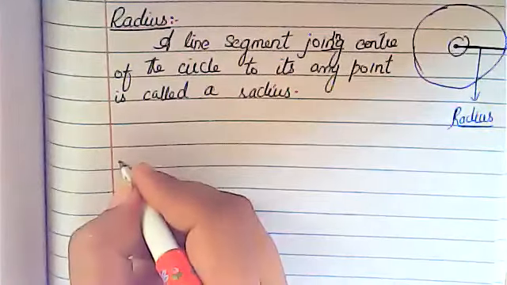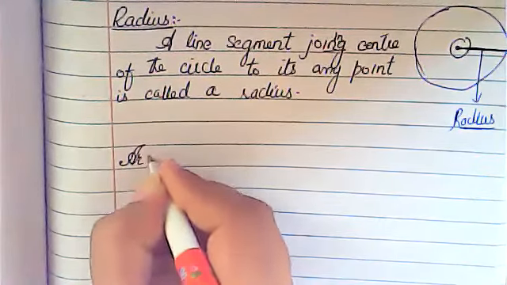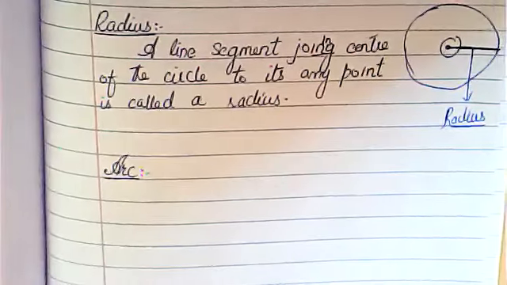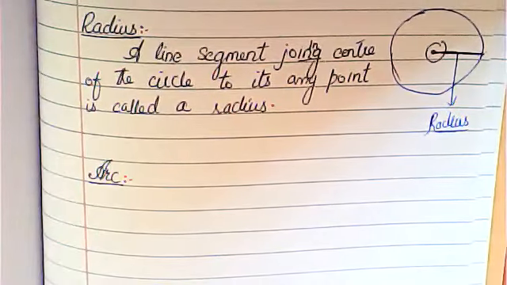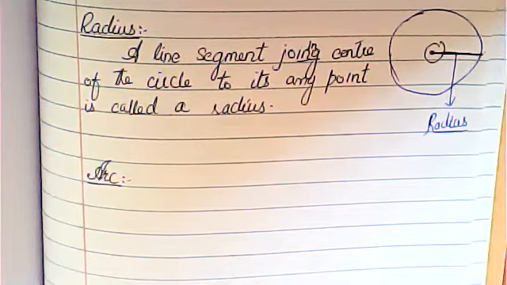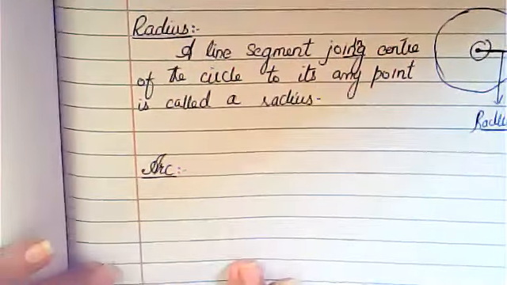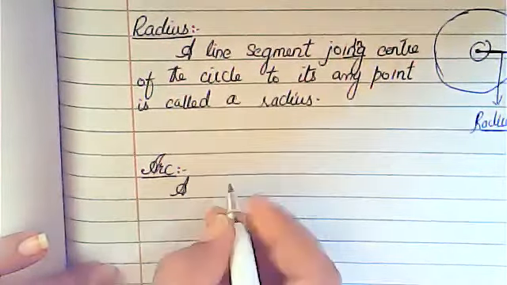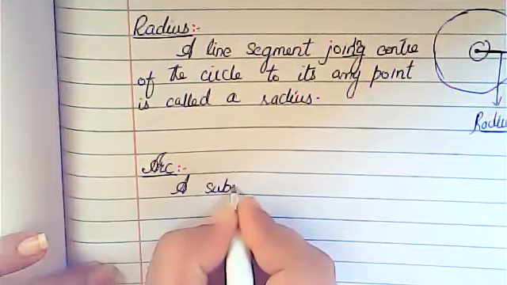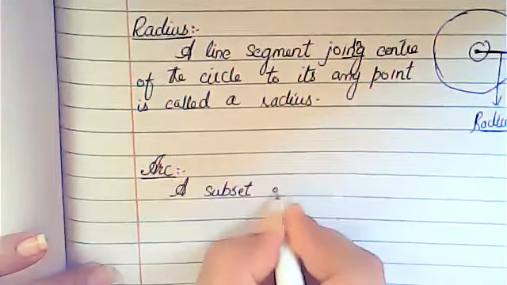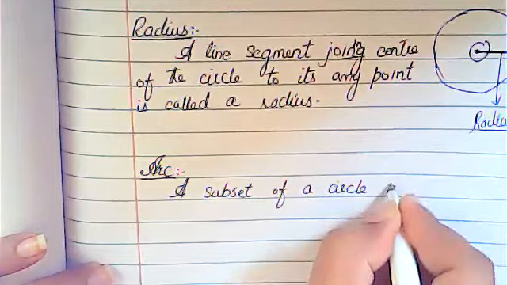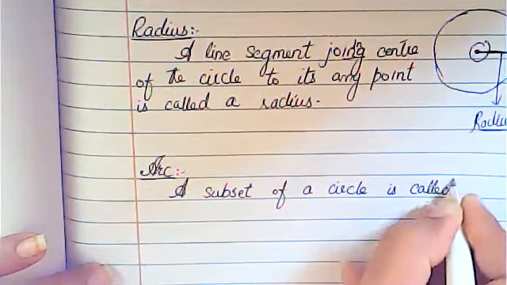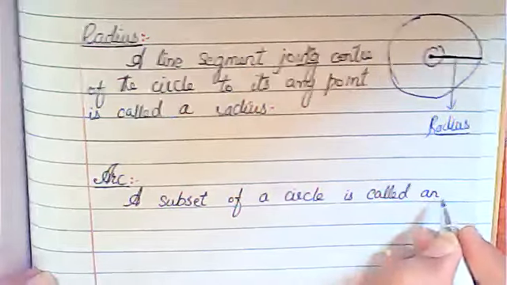Next is arc. Okay, how will we define arc? Arc is basically, just a minute, arc is defined as a subset of a circle is called what? Is called an arc.